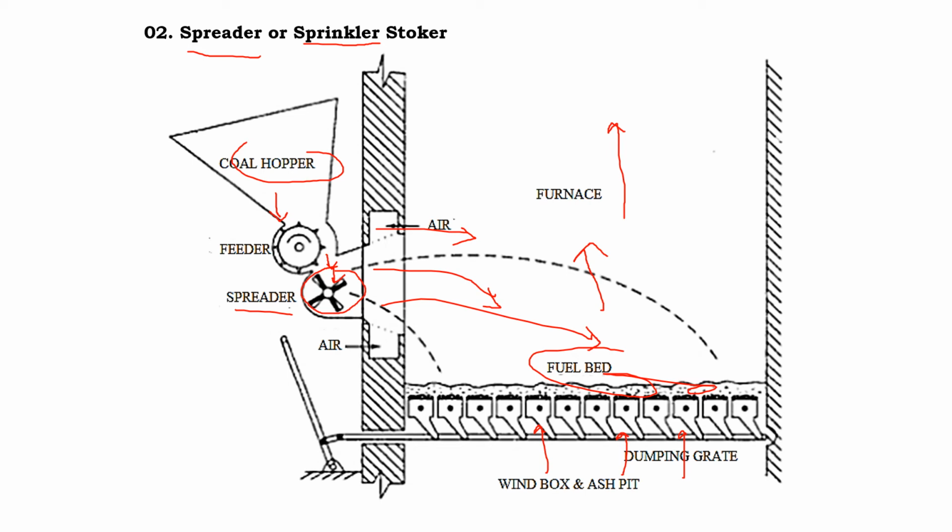So it's a type of overfeed stoker. Even here we are supplying the coal from the top, and we are supplying the primary air from the bottom.